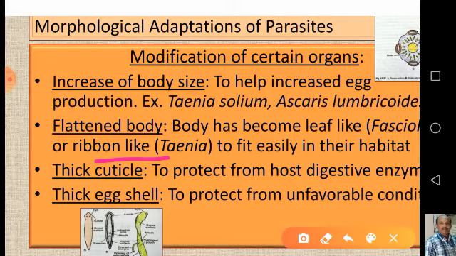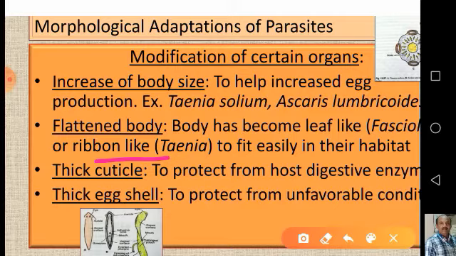It fits easily in its habitat, because it lives in the intestine, and the flat or ribbon-like body is also helpful in absorbing the digested food material from the host intestinal lumen very easily.